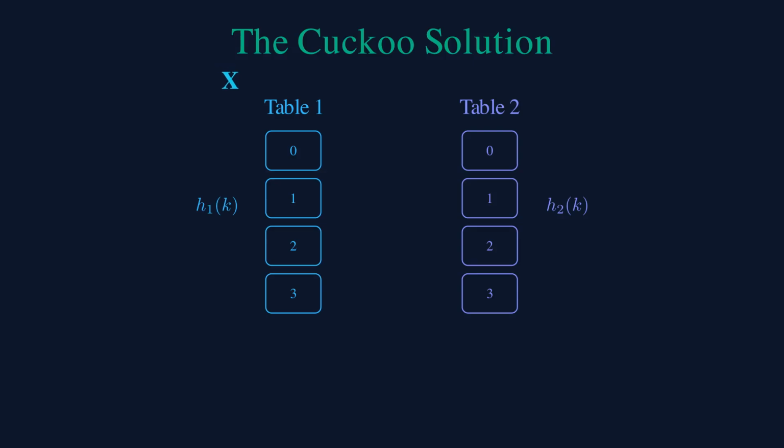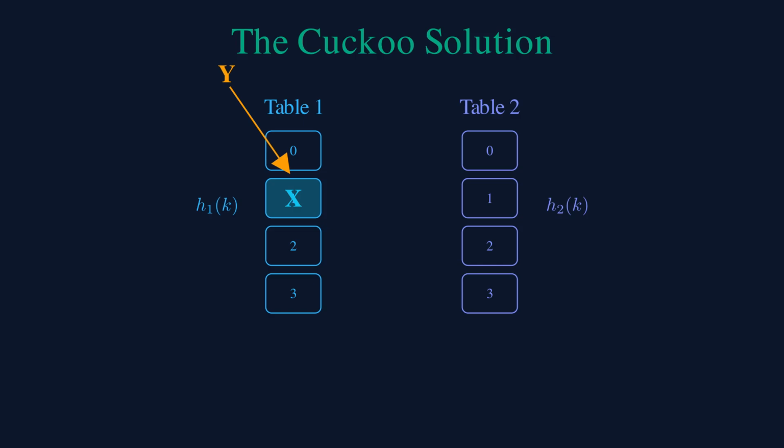Let's insert key X first. We compute H1 of X, which gives a slot 1 in table 1. The slot is empty, so we simply place X there. Now let's insert key Y. H1 of Y also maps to slot 1, but X is already there.